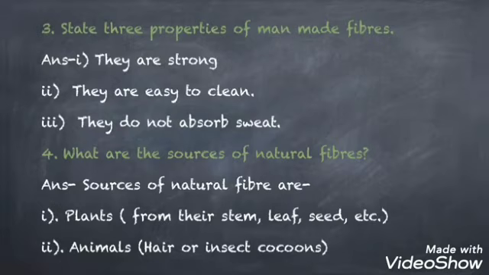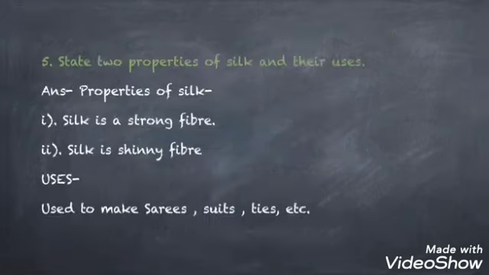The fifth question is, state two properties of silk and their uses. So here are the properties of silk. The first property is silk is a strong fiber, and the second one is silky, shiny. Uses of silk. It is used to make saris, suits, ties, etc.